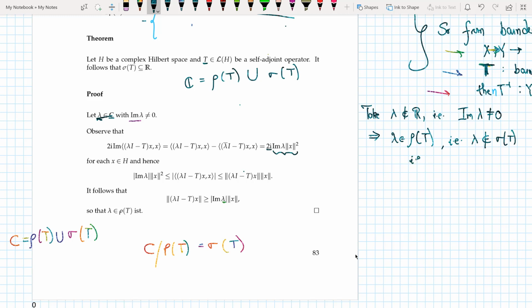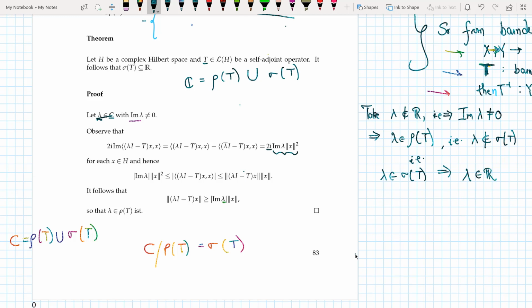Now, by using logic, you can say that lambda belongs to the spectrum implies that lambda belongs to the set of real numbers.